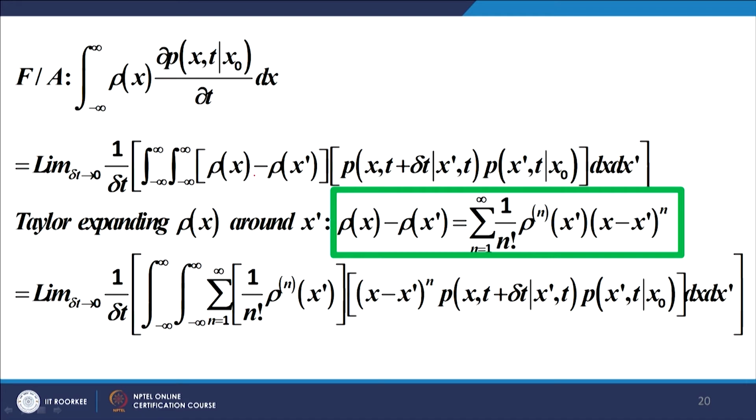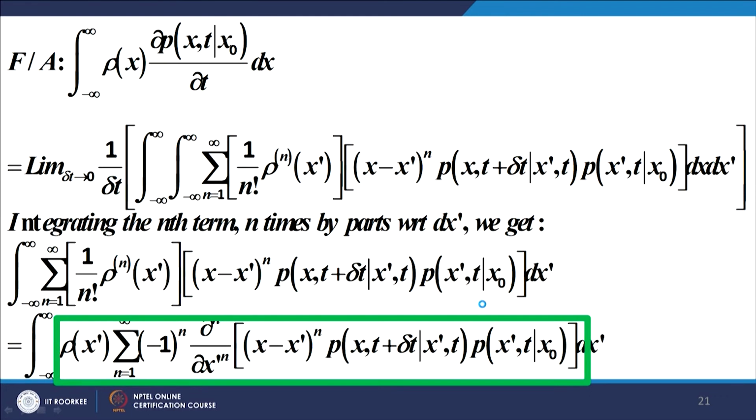So, rho x minus rho x dash can be written as a Taylor expansion, which is given in this box: the summation of 1 upon n factorial, the nth derivative of rho at x dash, times x minus x dash to the power n. We substitute this in the main equation on the right hand side, and we get this expression for rho x minus rho x dash.